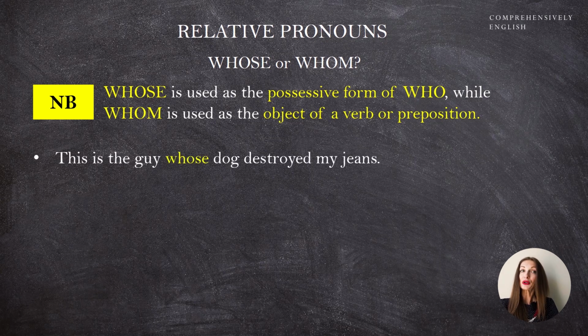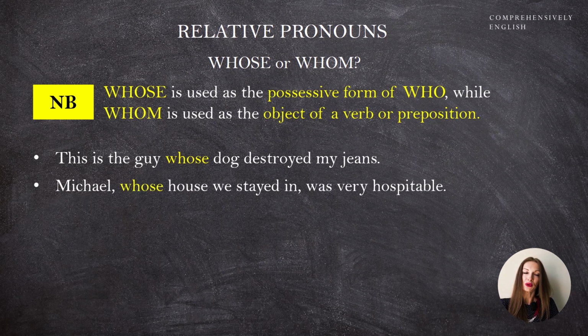This is the guy whose dog destroyed my jeans. Whose is the possessive form of who. So we kinda want to say the dog of who, right? Whose dog? Michael, whose house we stayed in, was very hospitable. In the house of who? Whose house we stayed in. This is how we use whose.